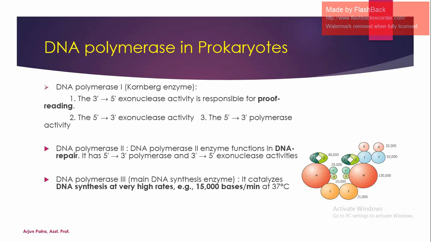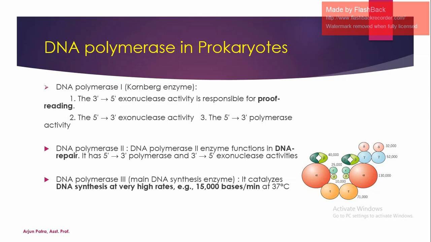DNA polymerase 1 is known as the Kornberg enzyme because Arthur Kornberg isolated this enzyme in 1957 from E. coli. That's why it is known as the Kornberg enzyme. DNA polymerase 1 is very much responsible for proofreading.